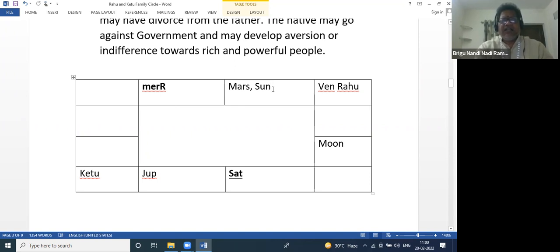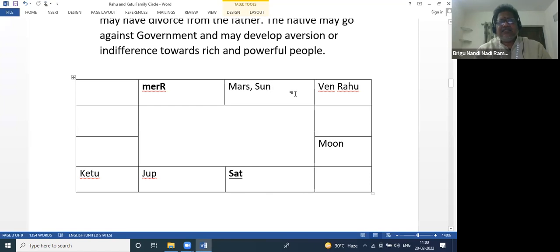So here, father is actually of another religion and mother is here. Suppose mother and father belong to the same religion. Then what would happen? Then father may leave the family. So many times these things generally happen like this. So Sun is outside the Rahu Ketu family circle. Sun may be a foreigner, Sun may be a person of another religion. So here father is Hindu, and Moon is here, mother is Muslim.